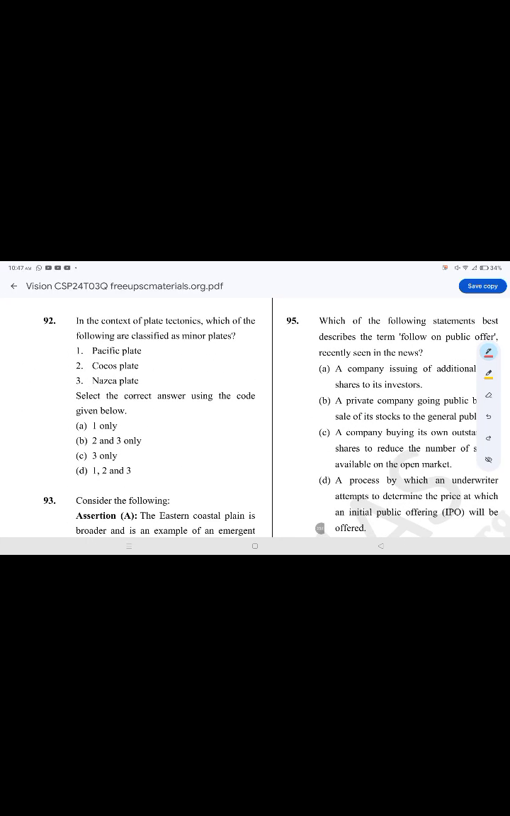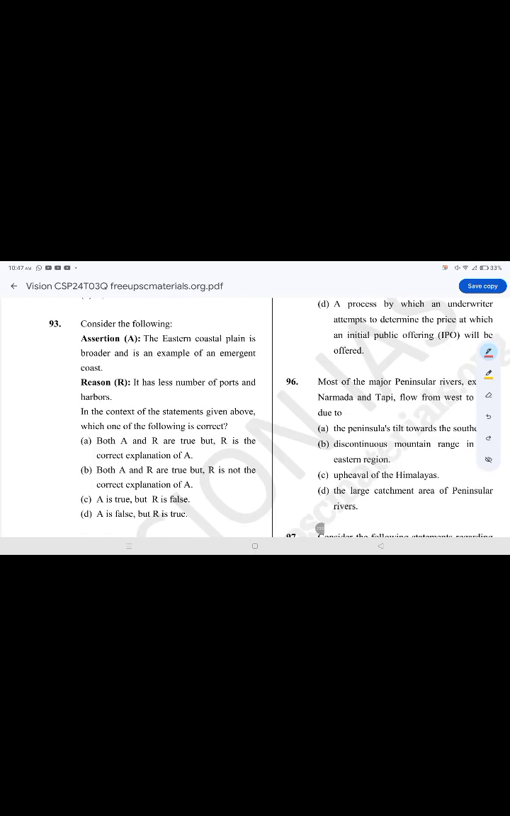In the context of plate tectonics, which of the following are classified as minor plates? The correct option is option B, 2: Cocos plate, Nazca plate, Pacific plate. Pacific is not a minor plate. The correct option of 90 is A. Both are correct. The eastern coastal plain is broader and is an example of an emergent coast. It has a smaller number of ports and harbors.